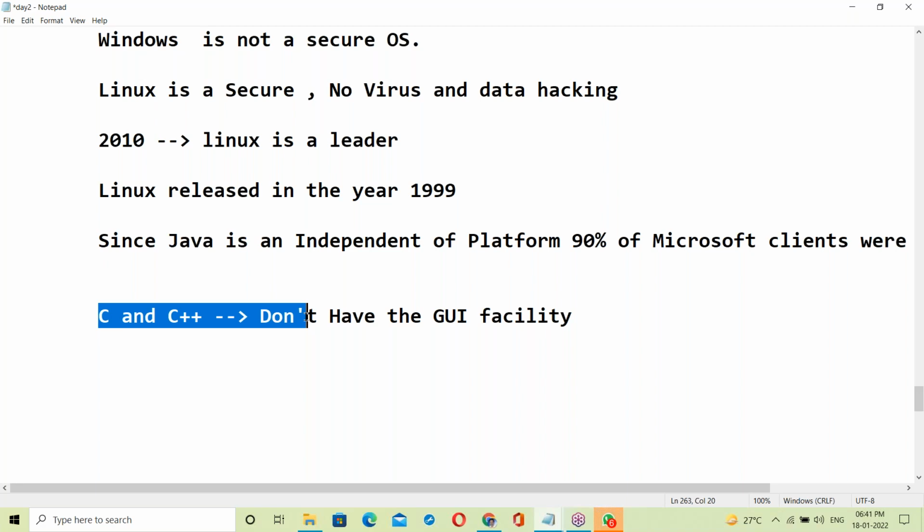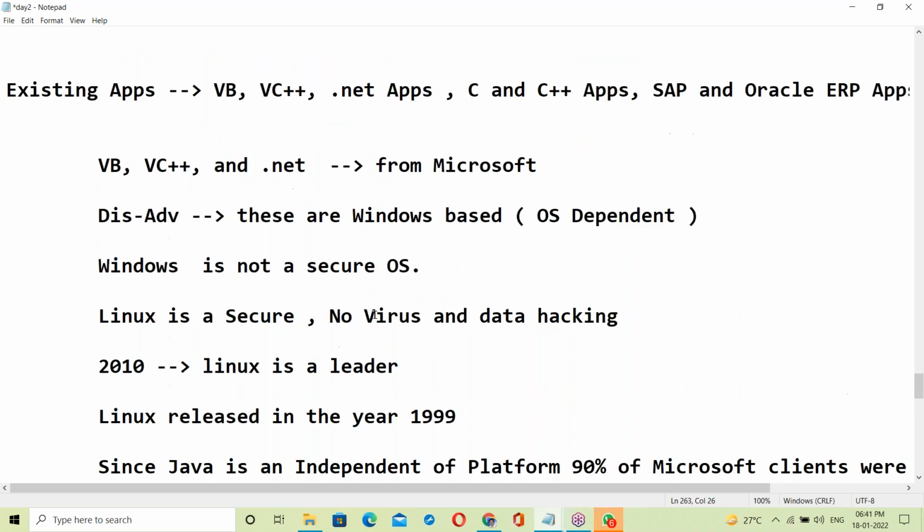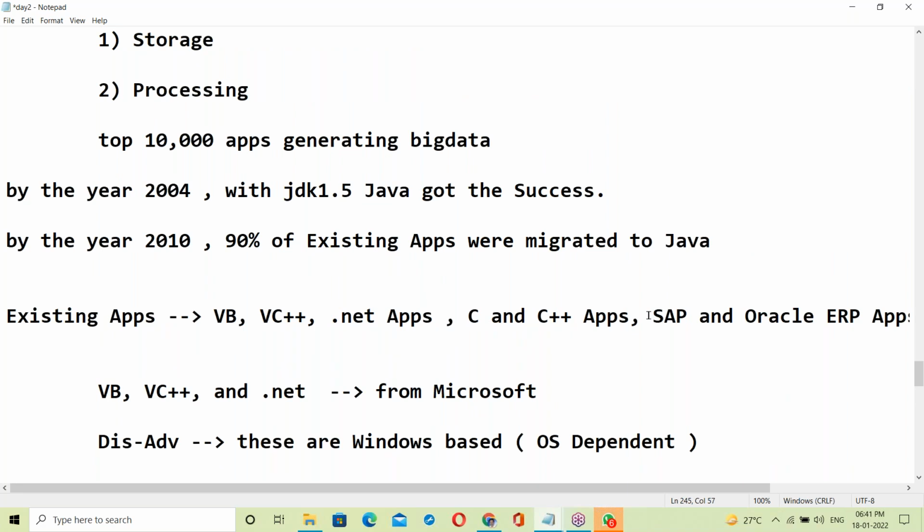Embedded C is entirely different. Because of that reason, some C and C++ applications were migrated to Java. C and C++ don't have GUI facility. With that reason, they migrated to Java.